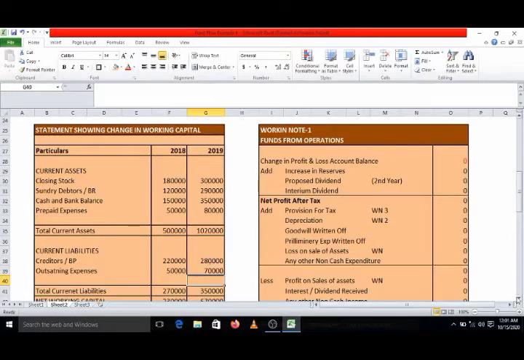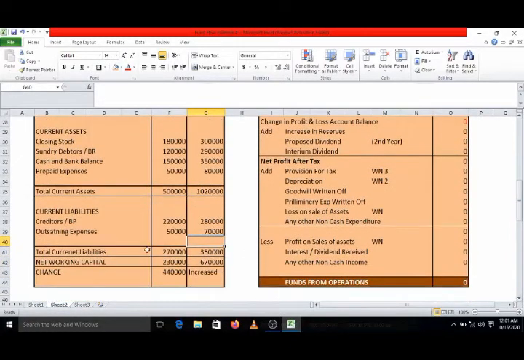Now here we have got total current liabilities: first year 2,70,000, second year 3,50,000. Now we have to find out net working capital, that is total current assets minus total current liabilities. So that is rupees 5 lakhs minus 2,70,000. So net working capital is equal to 2,30,000.